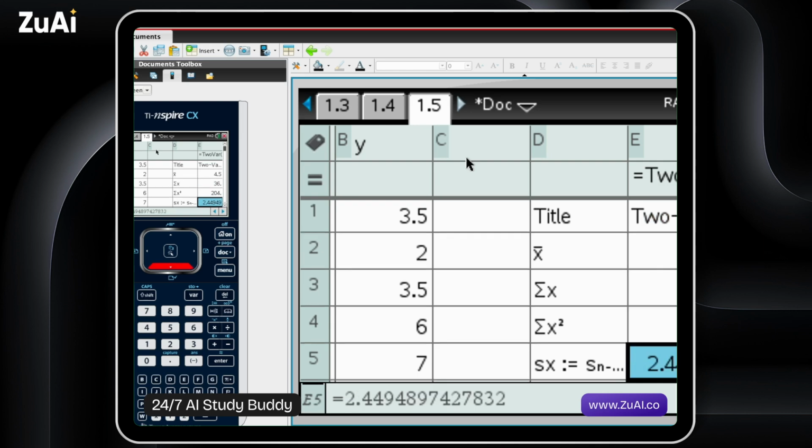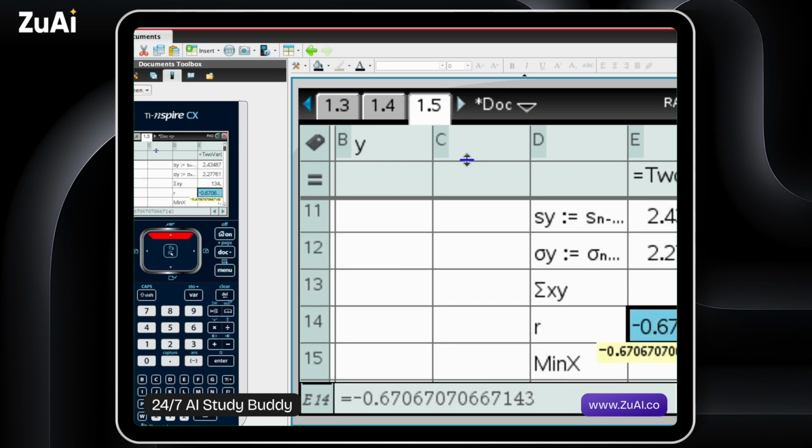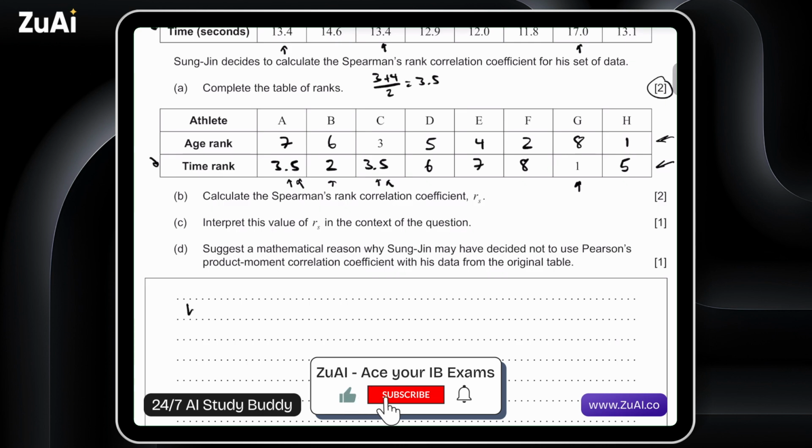And here we're going to look for R, our correlation coefficient. And there it is. Negative 0.6706, or negative 0.671. So let's go back to the document and write this out. Our RS is equal to negative 0.671, to 3 sig figs.